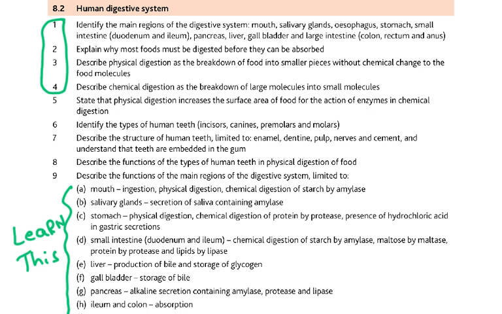Explain why most foods must be digested. Why must they be digested? Because carbohydrates, fats, and proteins are the main components of food. You had roti, you had chicken kadai, you had biryani. All that contains what? Carbohydrates, fats, and proteins. And those cannot be used by the body.